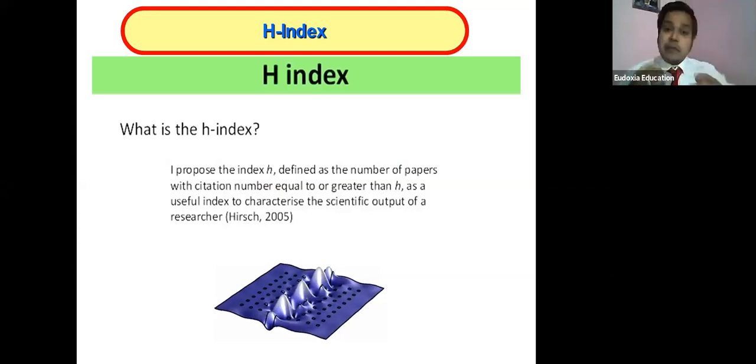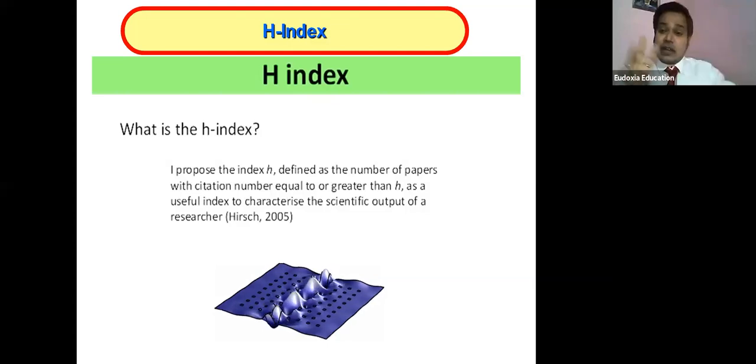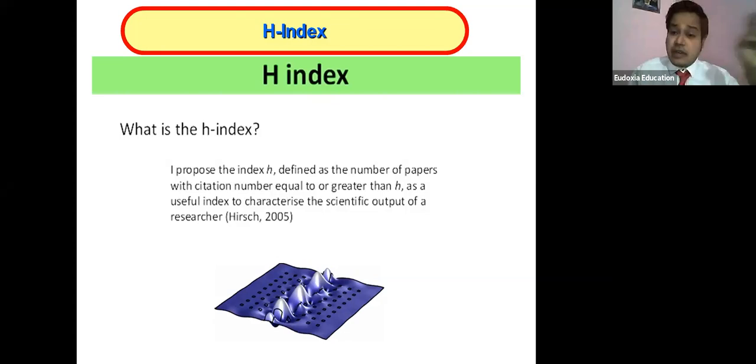So say I have published 100 papers. I am showing you just one example, with an example I would like to explain. I have published 100 papers. Out of this, say 6 papers are getting minimum 6 citations. That is, the average should be there. It is not like one paper getting 50 citations and another paper getting 3 citations. That does not mean your H index will be 100 or 50. No, 6 papers with 6 citations, your H index is 6.